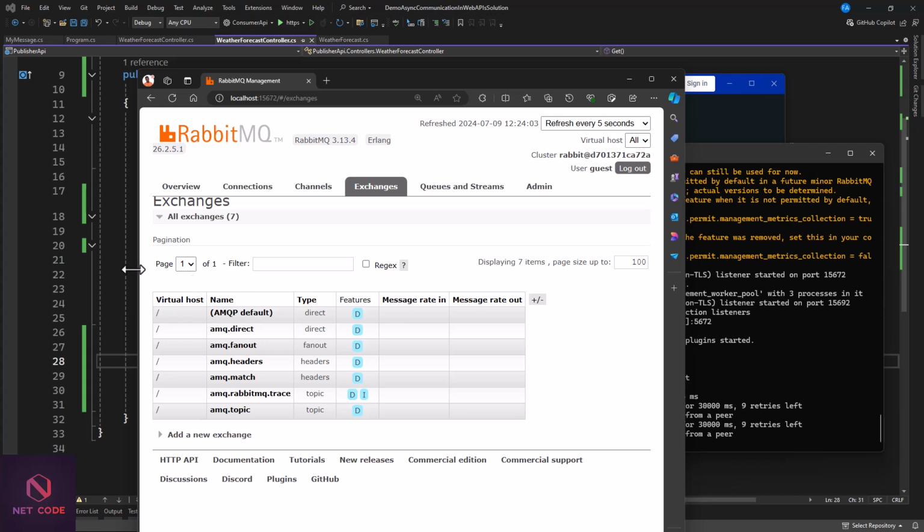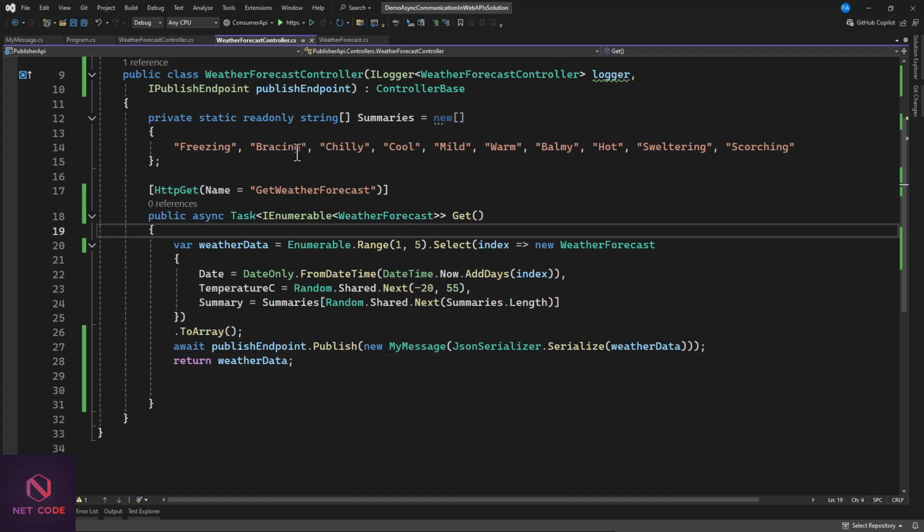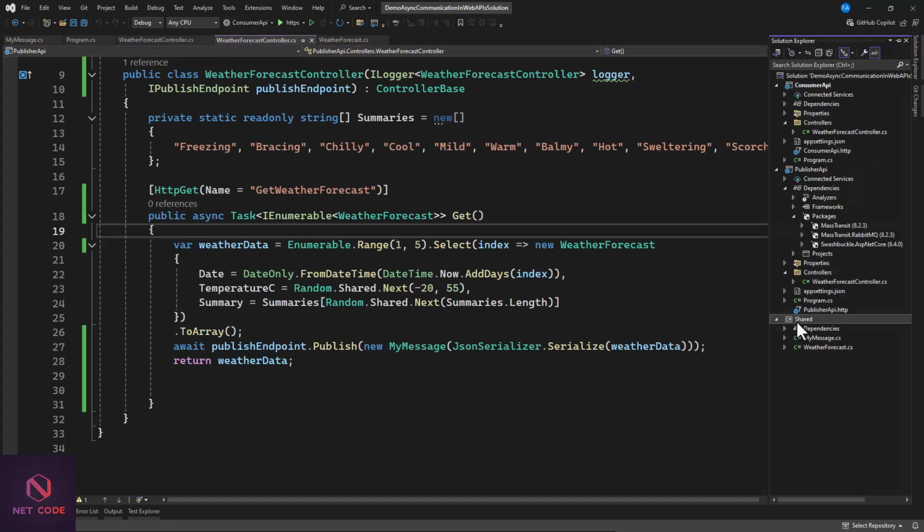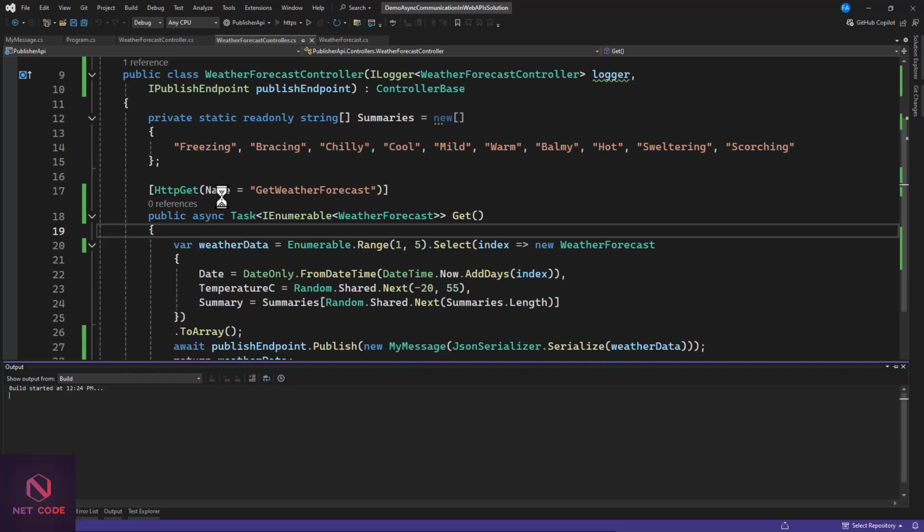So quickly, let's go to our app in here, and now we're going to start running this. So let's run this as our consumer. We are using the publisher. So this is our publisher. That's what we've worked on. So yes, let's run the publisher. Click on this to get this run.